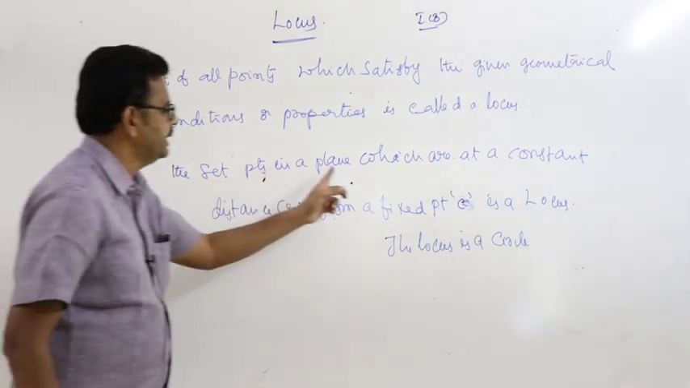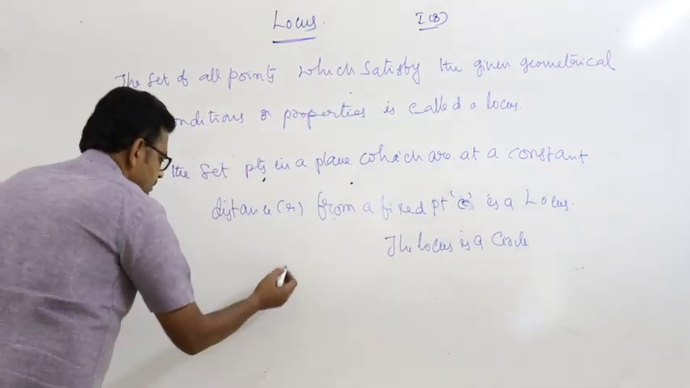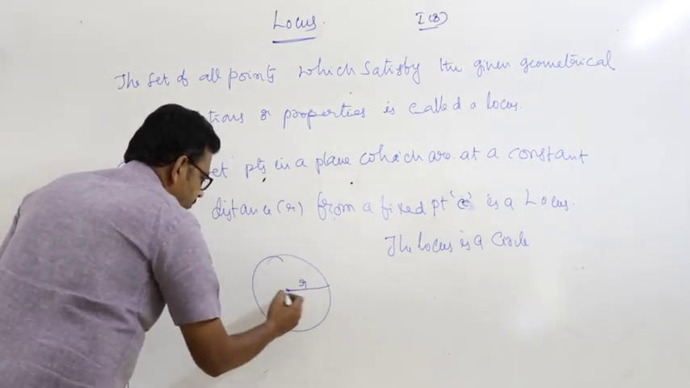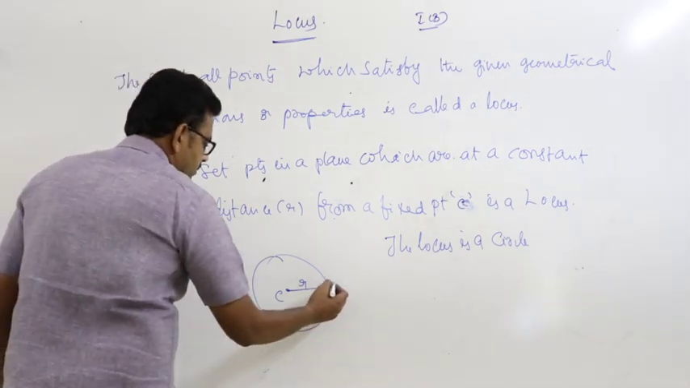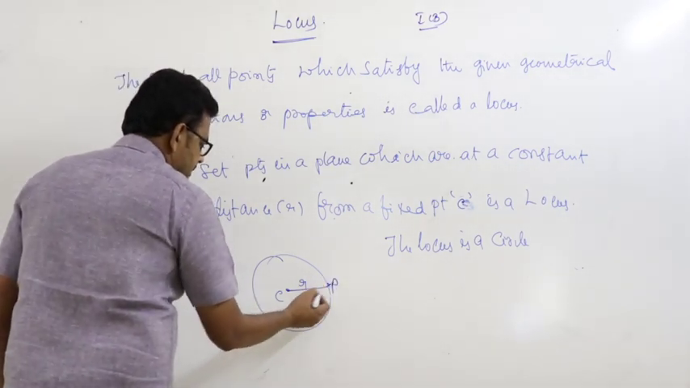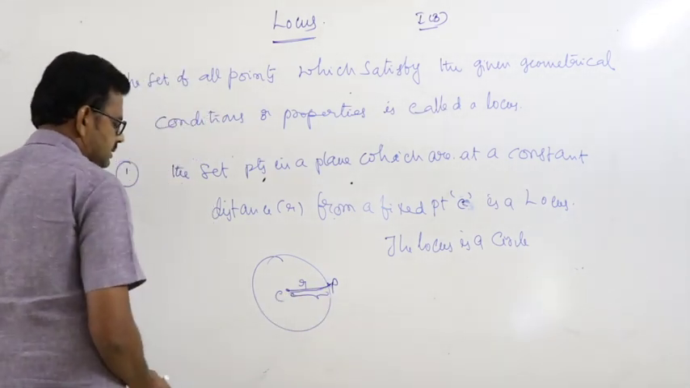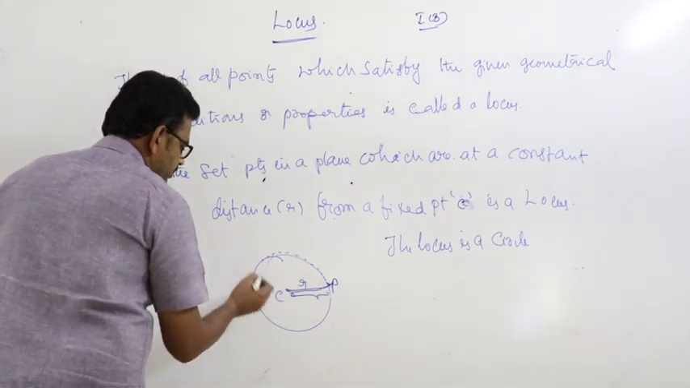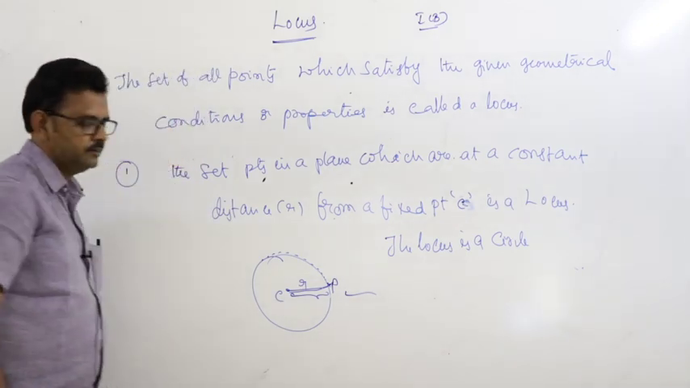The set of points in a plane which are at a constant distance R from a fixed point C is a locus. The locus is a circle. So the distance CP is equal to what? The distance is R. Therefore the locus of the point P, these are all the points, is a circle.